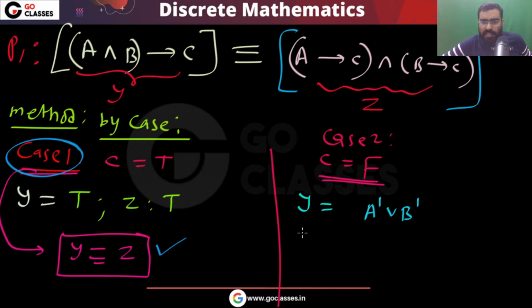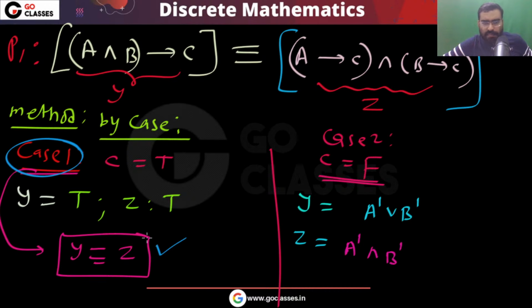Okay. Now let's see this. What will be Z? If C is false, and this is false, then this will be A dash. If this is false, then this will be B dash. Ultimately, this will be A dash and B dash.